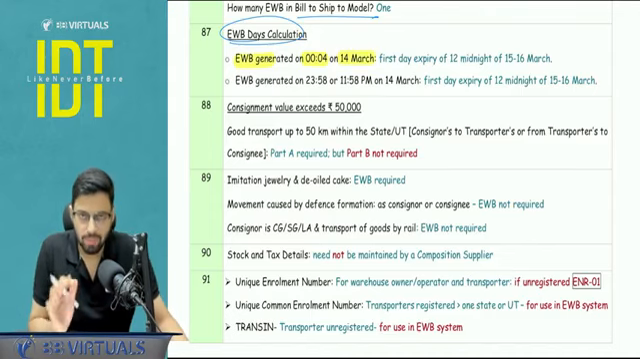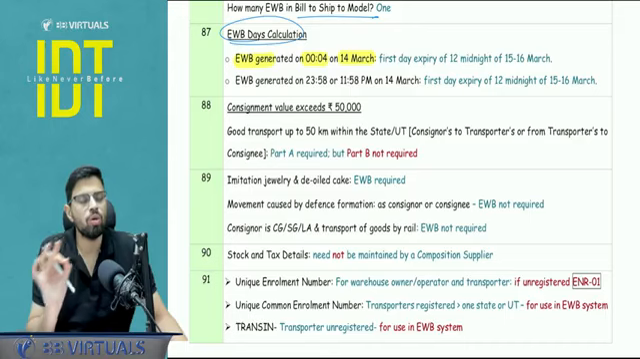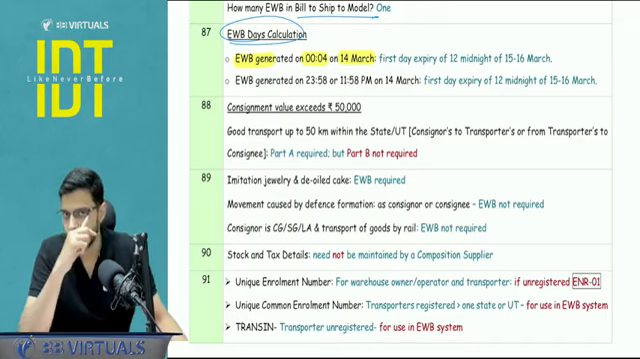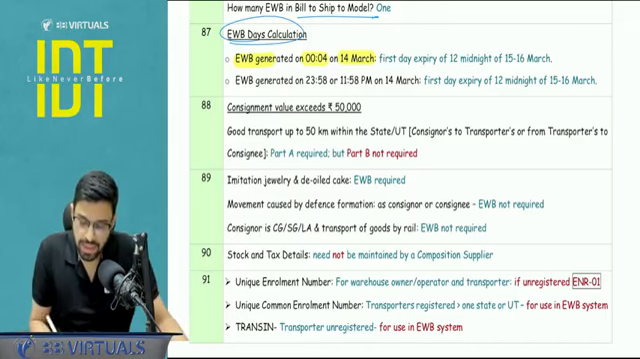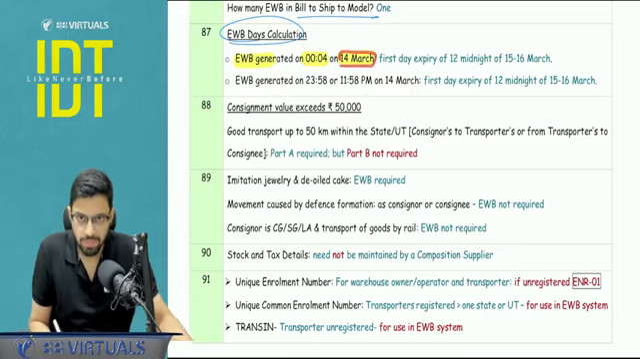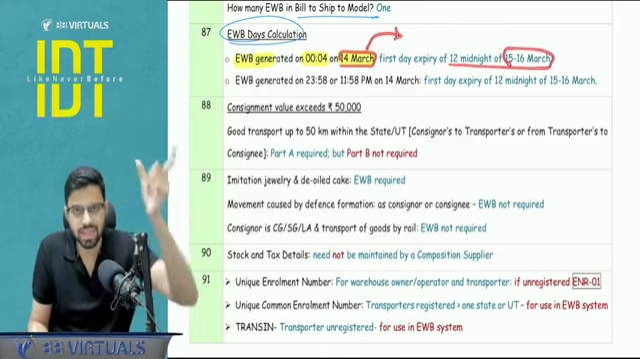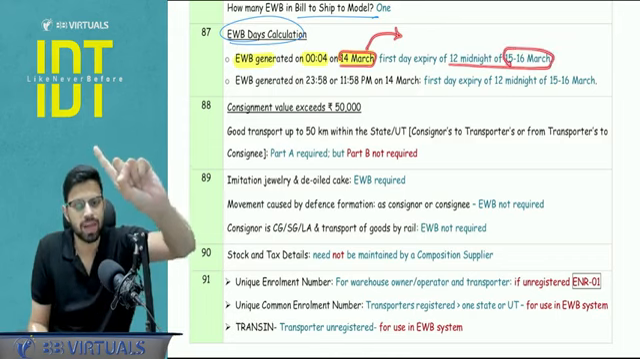So here the trick is that you don't have to focus upon the time. You just have to focus upon the date. So this is 12:04, 14 March, so my focus is on 14 March. The first day will expire on 15 midnight. Okay, so 15th-16th midnight will be the first day expiry.